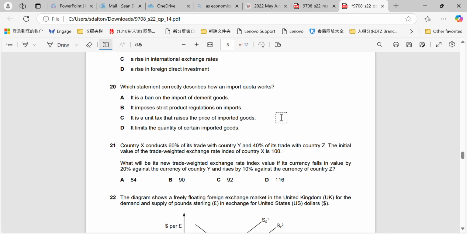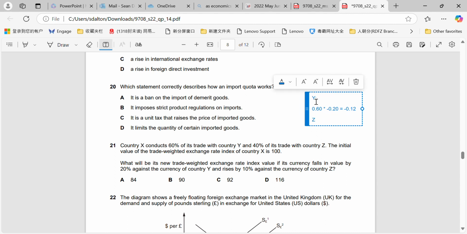Okay. So for country Y, the trade weighted exchange rate is a very simple calculation. It's the proportion of trade that we have with country Y, which is 60%, multiplied by the change in the currency value, which is the depreciation of 20%. Multiply those two and what we get is a negative change of 12%, or 0.12.